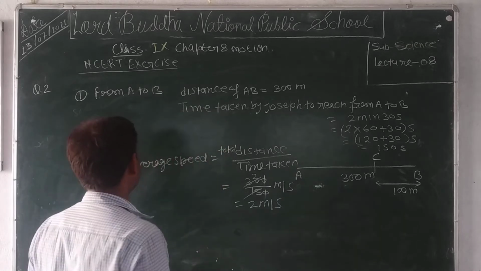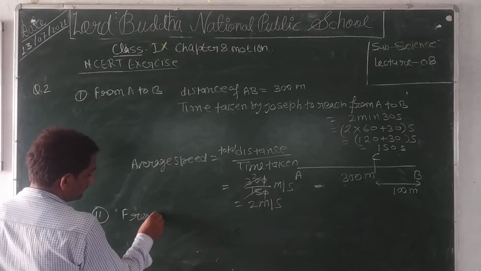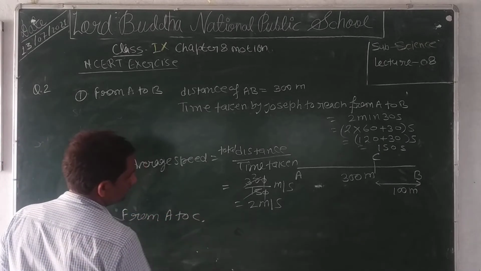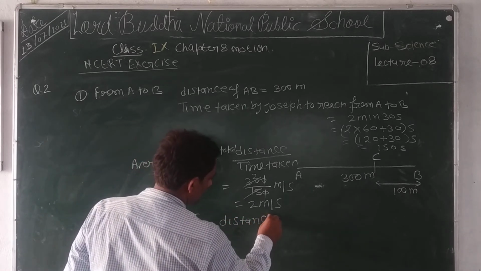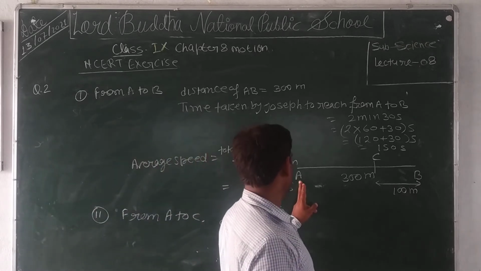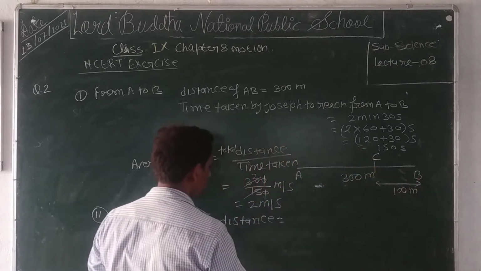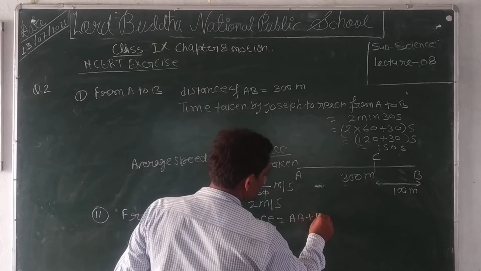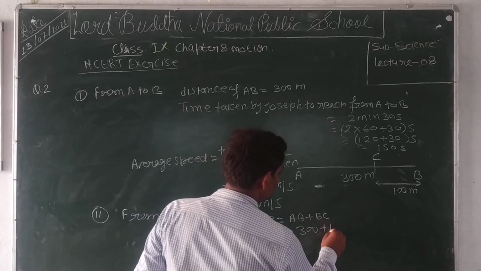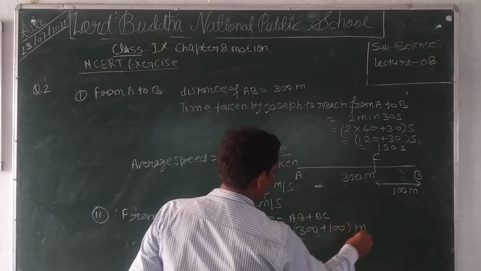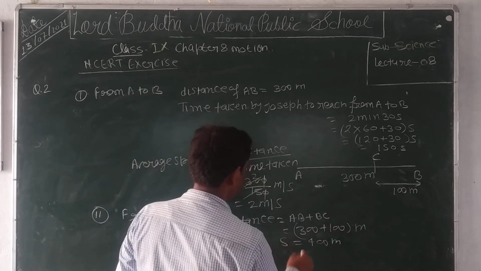Now, we see the second case, from A to C. Distance from A to C means first of all Joseph starts from A and this is B, then back to C. Means AB plus BC equal to 300 plus 100 meter, 400 meter. Clear? Here total distance is 400 meter.